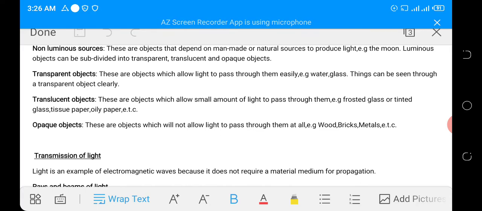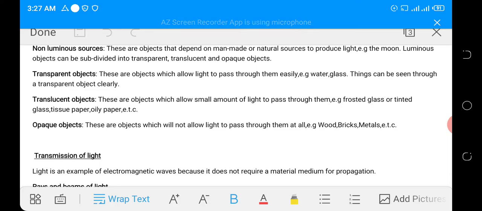Then we also have luminous and non-luminous. Luminous sources of light are the sources that generate and emit light by themselves, while non-luminous sources are the sources that cannot generate their own light, but we are able to see light through them by the reflection of light from another source. And these non-luminous sources can be classified into three: transparent object, translucent object, and opaque object.